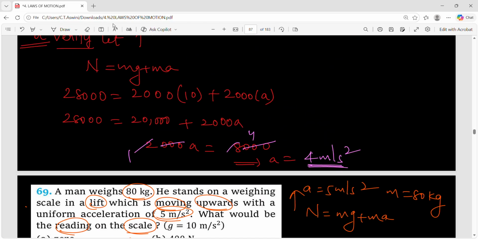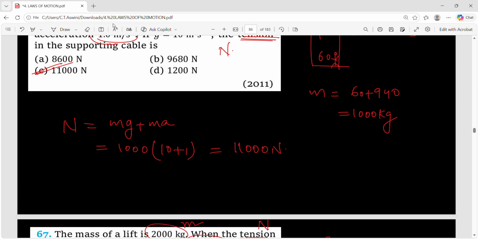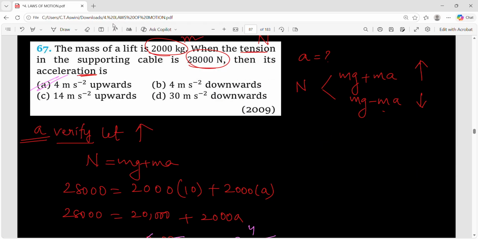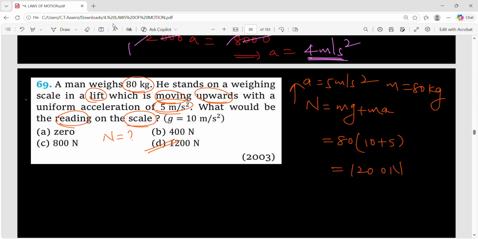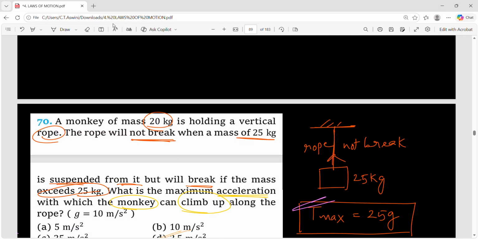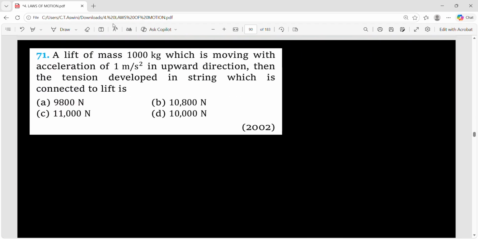If you see all the previous year questions, 2003, 2009, and 2011, related to these lift problems, in all the cases the lift was mostly moving upward. So all the time it is N equals Mg plus Ma. But better you prepare the other two cases also: when the lift is moving downward and when the lift is not moving. Okay.